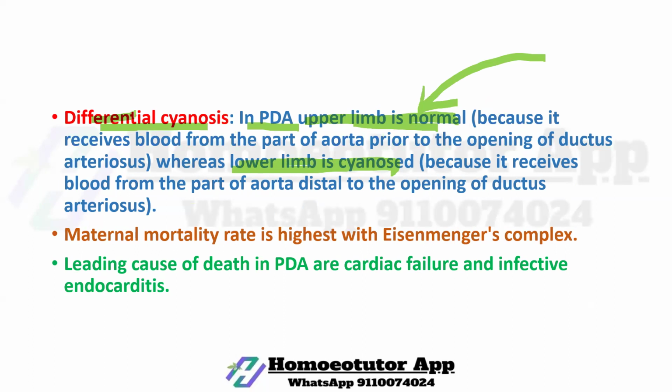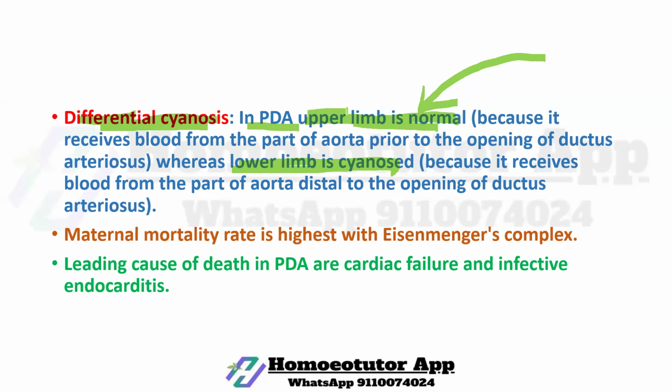Okay. This condition is called differential cyanosis. Which type of case is there?